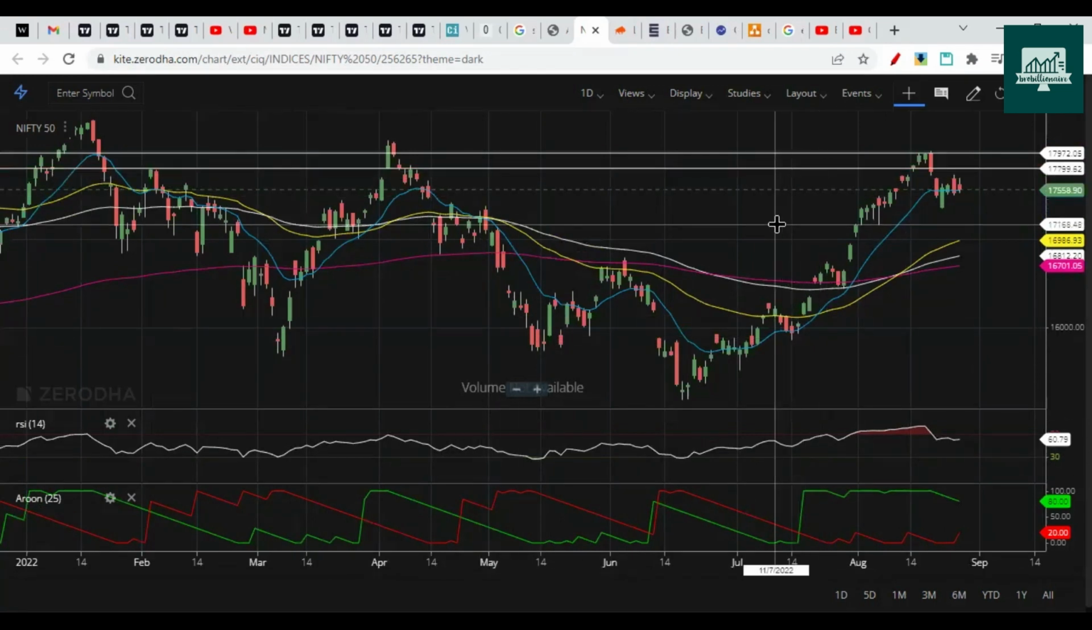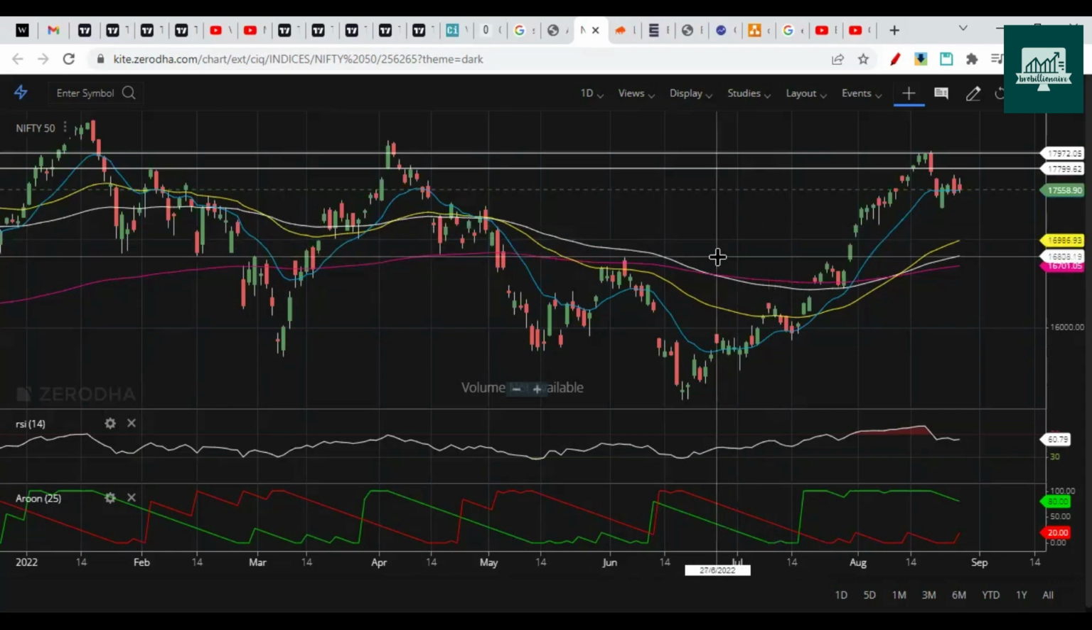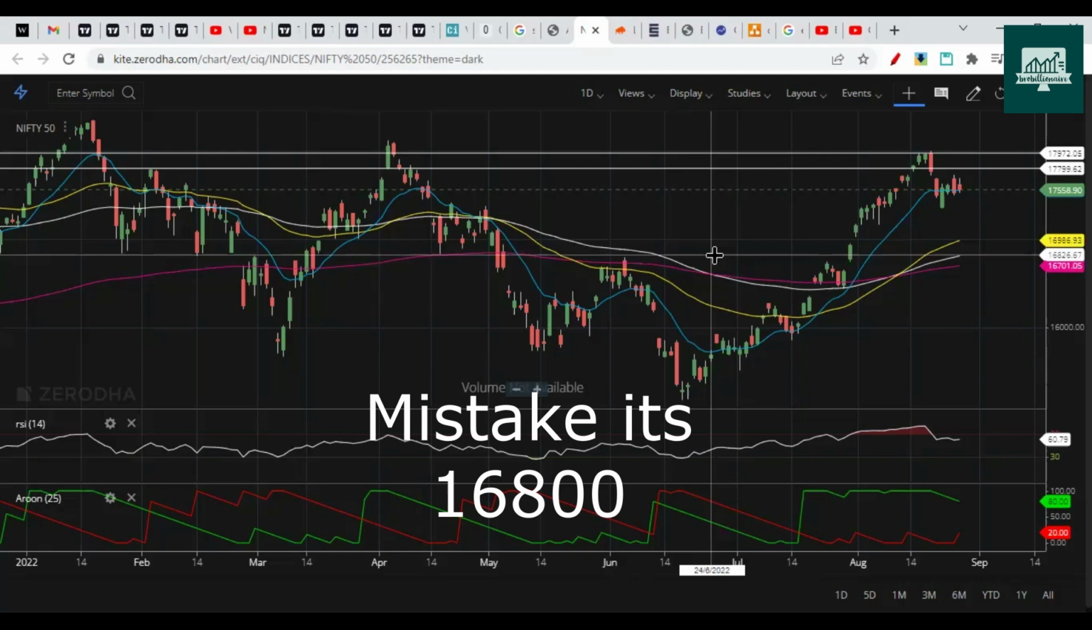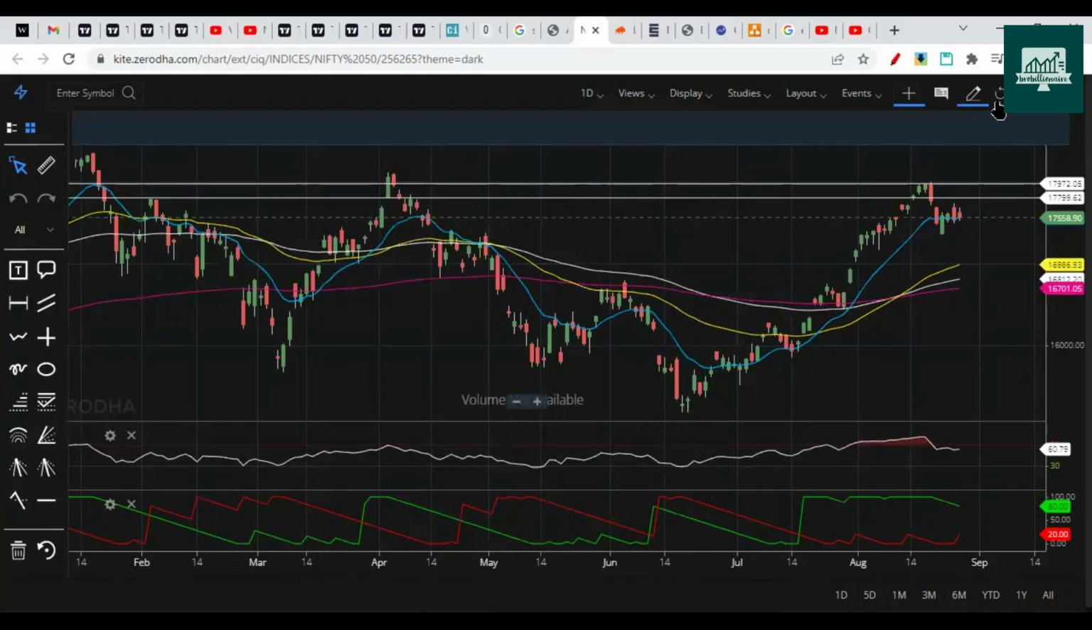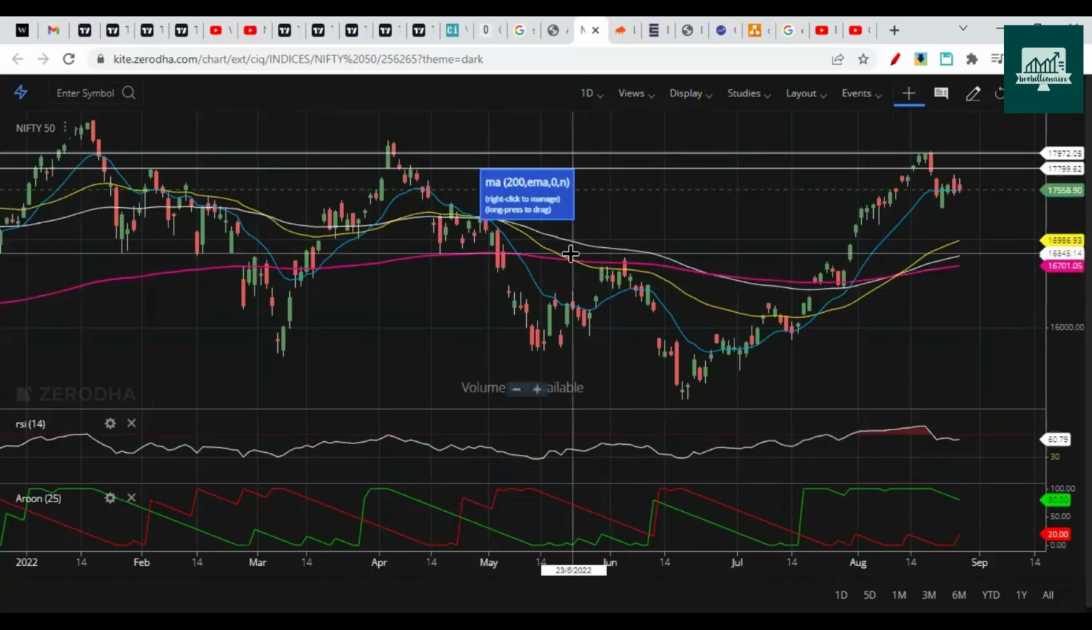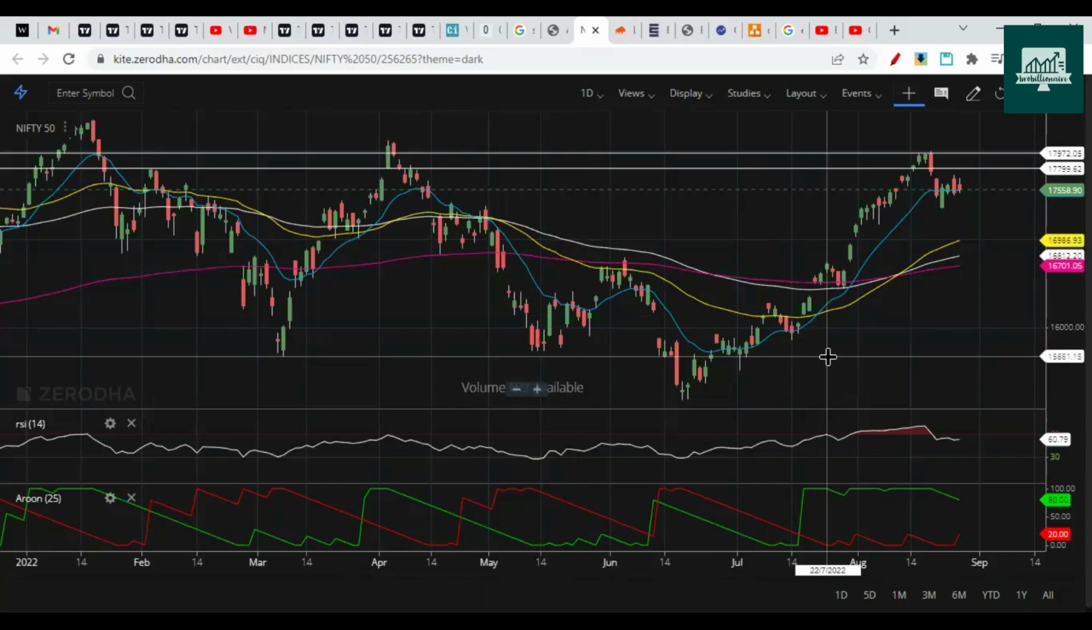And we have the next support at 17,170. Below this, there could be more fall towards 17,800. This is the next major support on the charts. So hope you note down those levels based on indicators. Similar levels will come as per the Elliott Wave or any other methods as well.